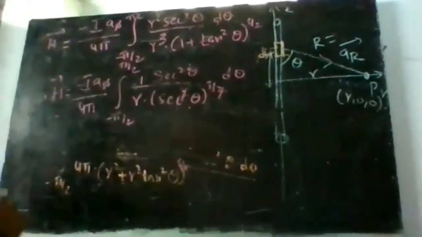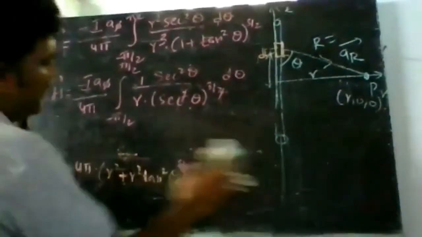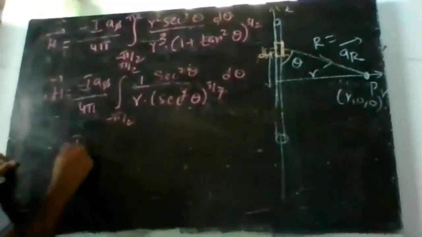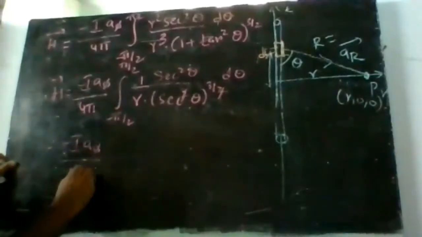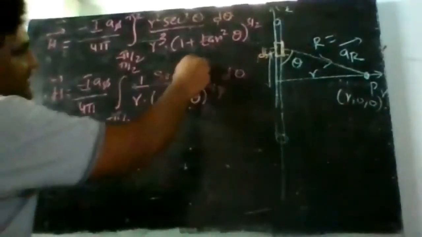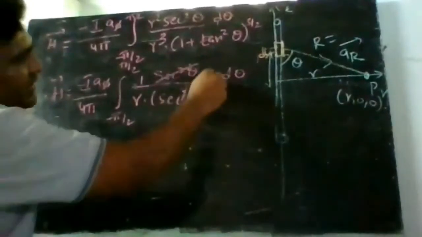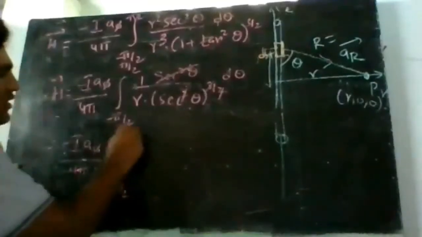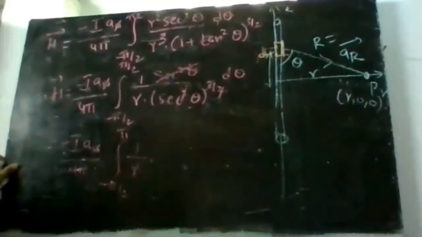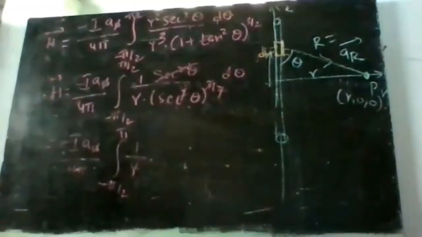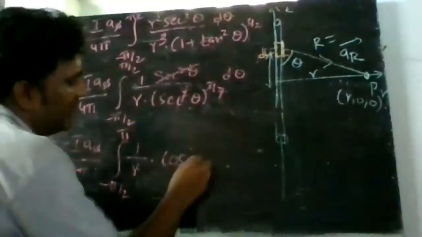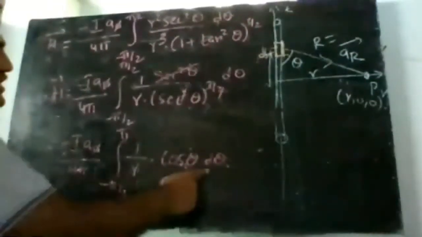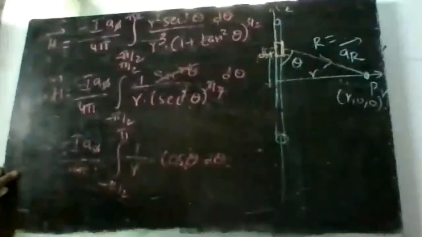Correct? So I think you are able to follow, right? So this is equal to minus I into a phi into 4 pi. So what is this? We'll get secant square theta and secant cube, so 1 by r into 1 by secant theta remains. 1 by secant theta is nothing but cos theta, cos theta d theta. Clear with this? So r is also constant with respect to theta, so I can put r also outside.